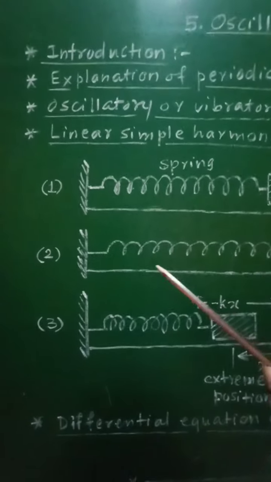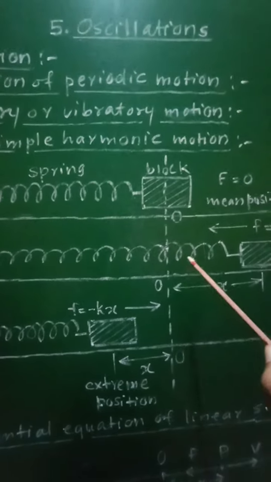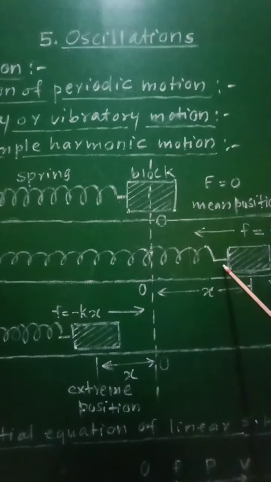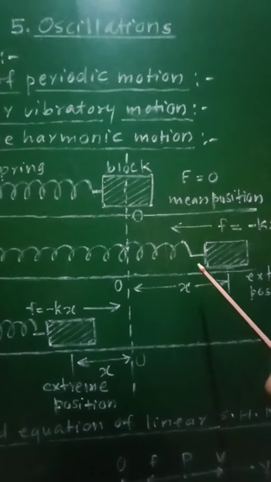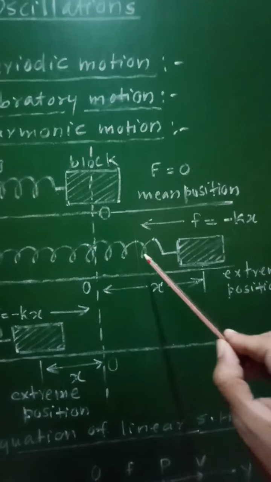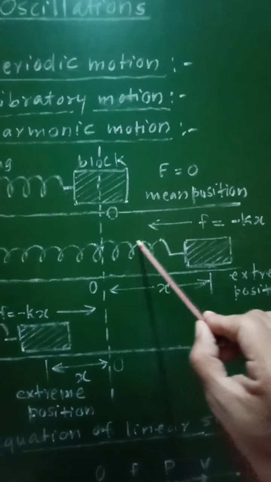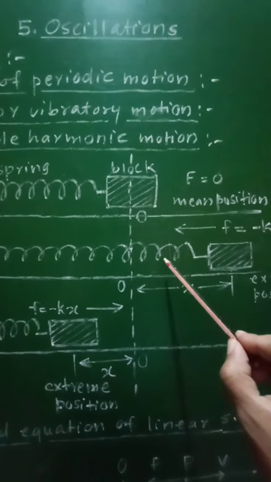Now let us consider the second case in which an external force is applied on this block so as to displace it from its mean position to any other extreme position towards the right, so that the externally applied force is directed towards the right, and the spring will get stretched.